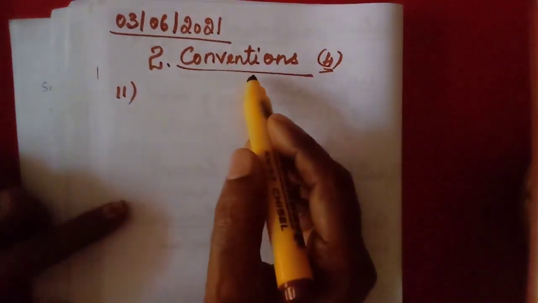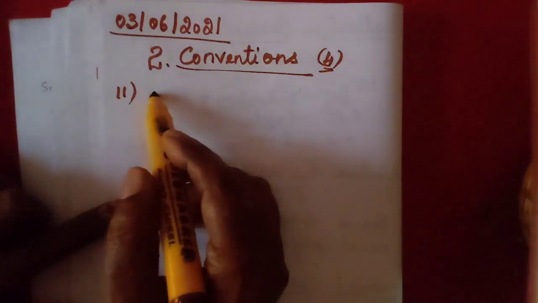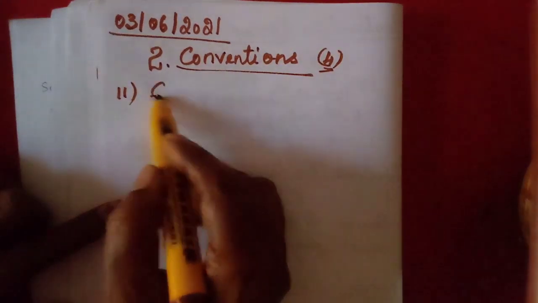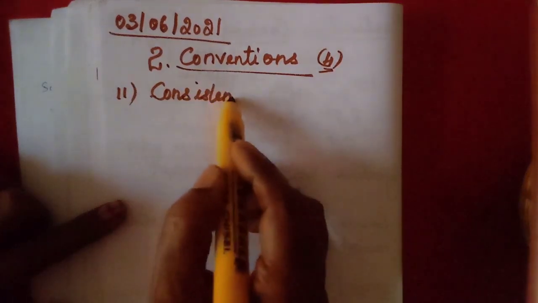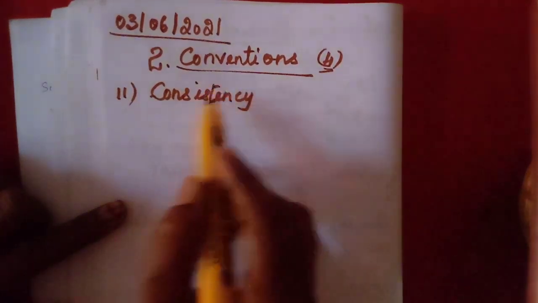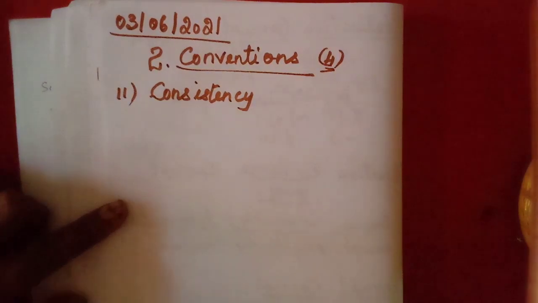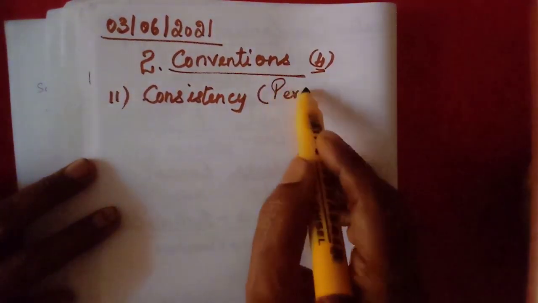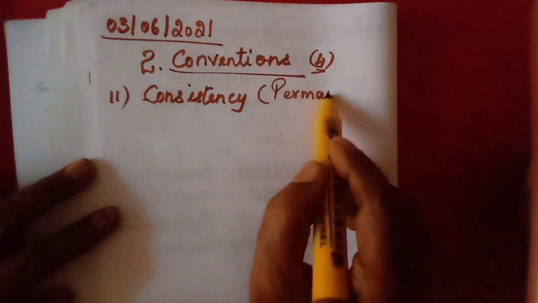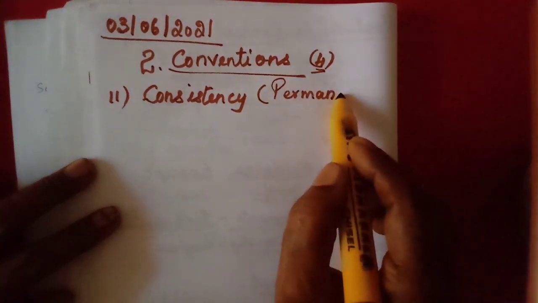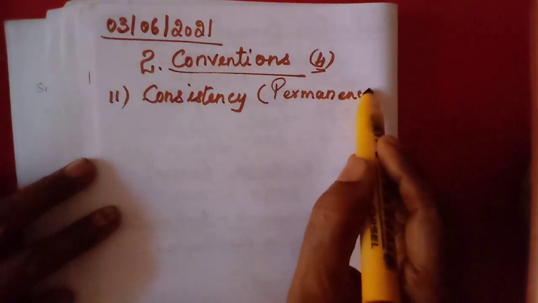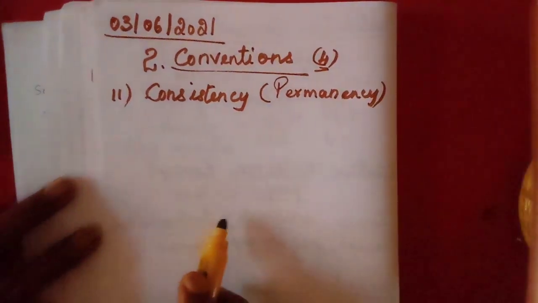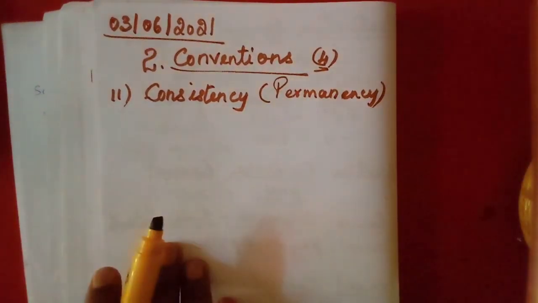Here, convention of consistency. Consistency. What is the meaning of this word consistency? That means permanency, permanent. Permanently we should use the same principles.